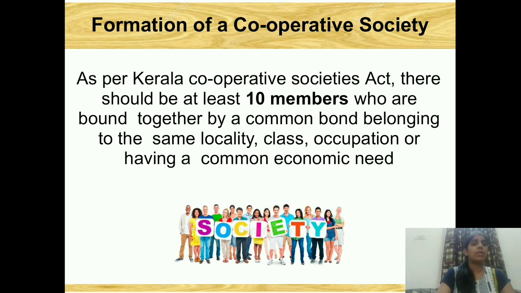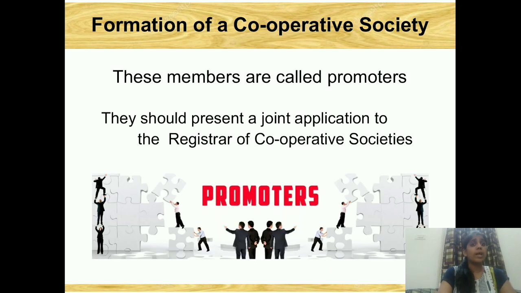So according to the Kerala Cooperative Societies Act, a minimum of 10 members will join together with a common bond and have the same locality, class, occupation. Understood about this? Next, you see what we have. These members are known as promoters. They should present a joint application to the registrar of the cooperative society.